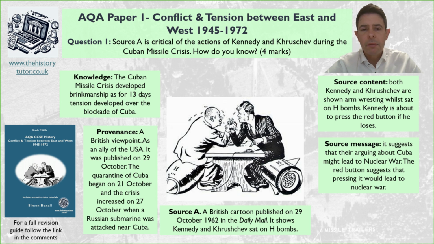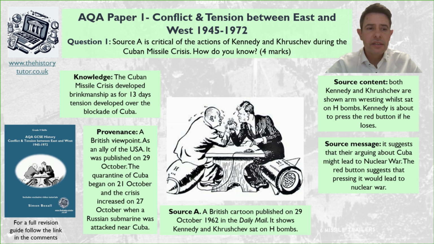So then we've got the provenance. It's a British viewpoint. Obviously, they're an ally of the USA. It's published on 29th of October. Now, the date is probably quite important, because the quarantine in Cuba has been taking place since the 21st of October, and the attack on the Russian submarine was the 27th of October. So if we know our dates really well, we can use that to explain why, by this stage, there's this real fear of nuclear war, because the tension has really got quite intense.